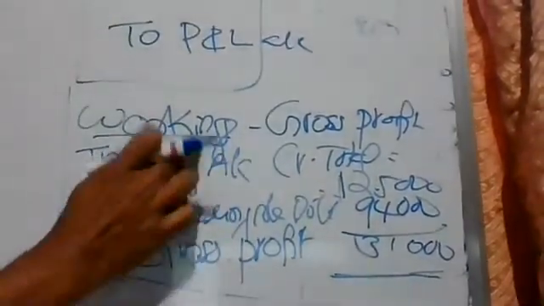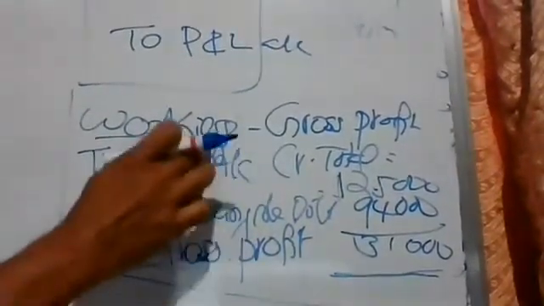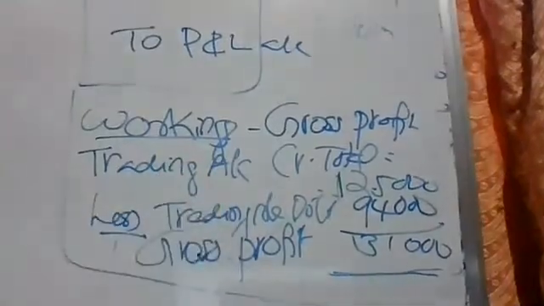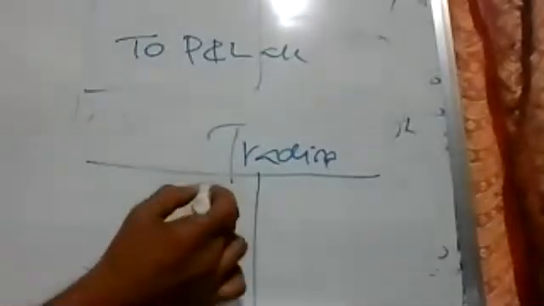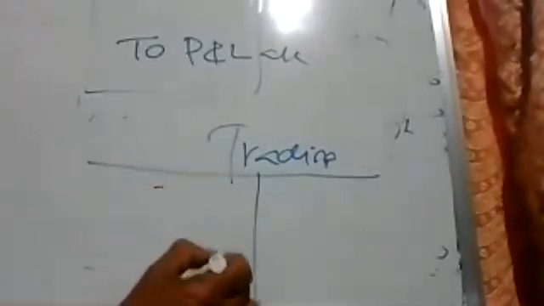By the way, did you copy this? I need space. Then I can display it on the board. The trading account will look like this. Opening stock 20,000.